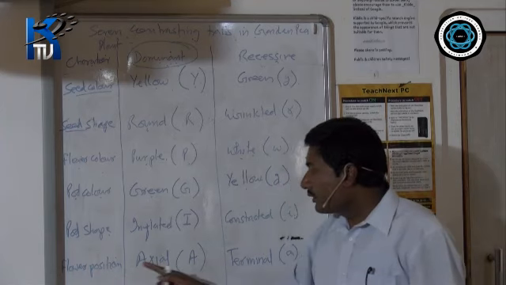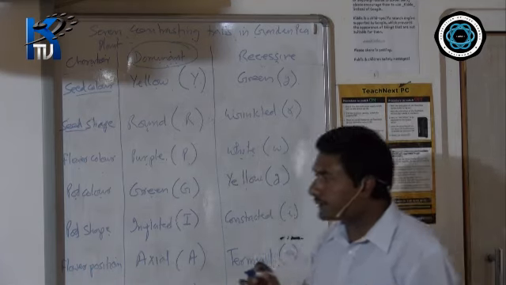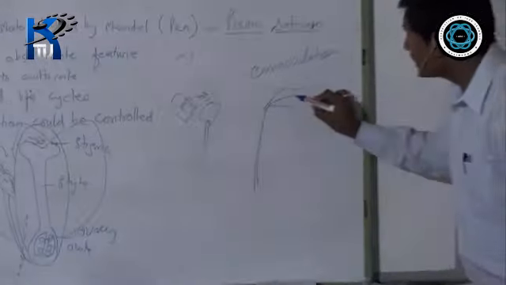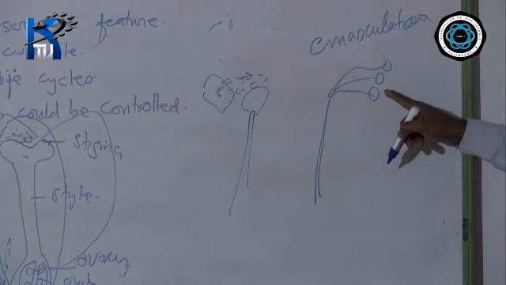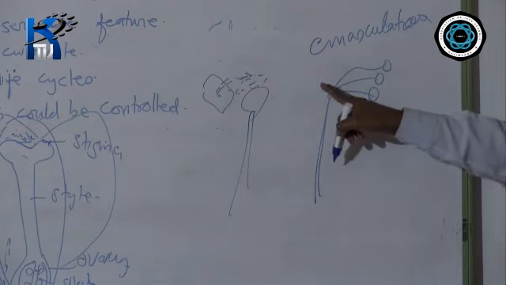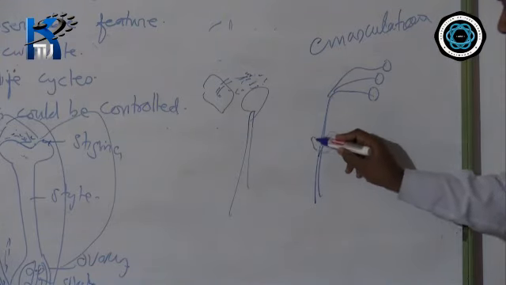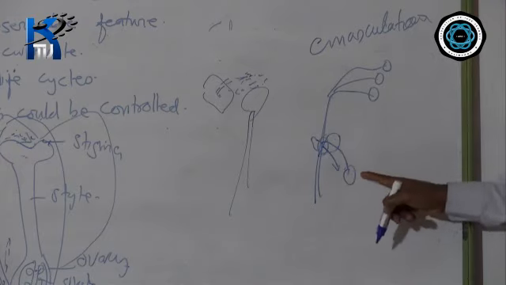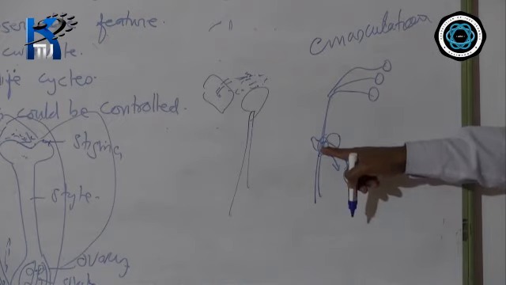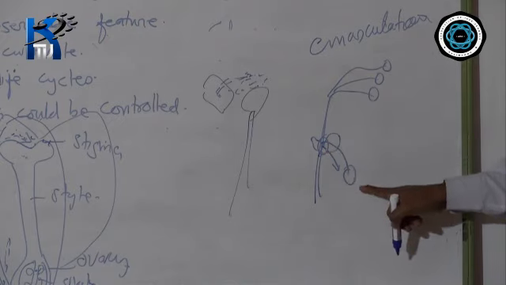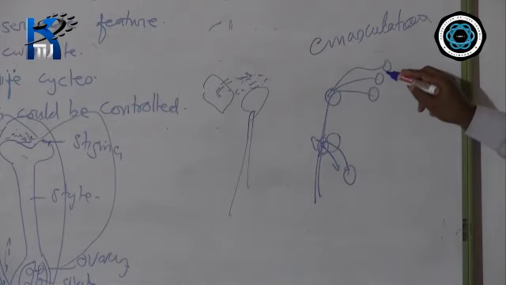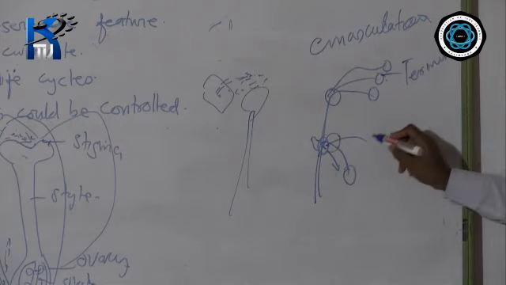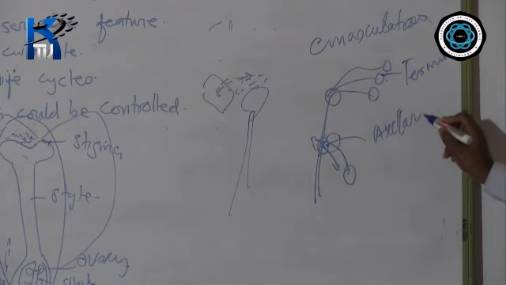flower position. When I say flower position, take for instance the pea plant here. You will find that some of the flowers or pods are formed at the tip part, and some are formed at the axil. If the flower or the fruit gets formed at the axil, then you call it axillary, and if it forms at the tip part, you call it terminal.